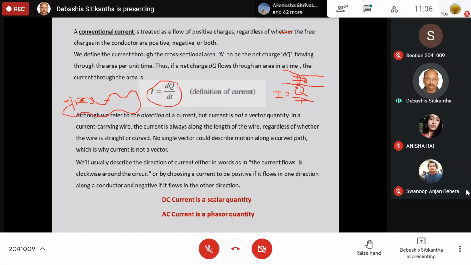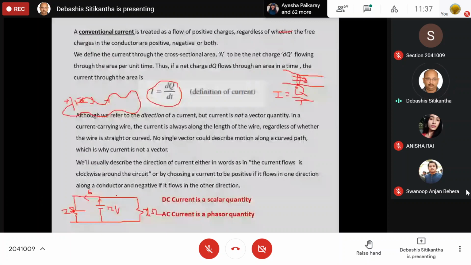And here I am having another resistance. Suppose this is 2 ohms and this is 2 ohms. So what is the net resistance of the circuit? It is equal to 1 ohm. So the total current that is going to come out is 12 ampere. 6 ampere will flow in this direction and another 6 ampere will flow in this direction.